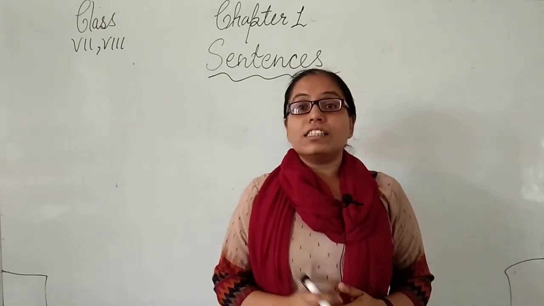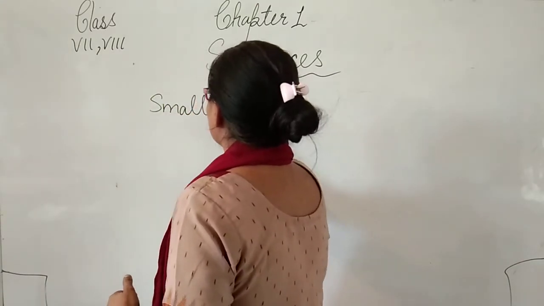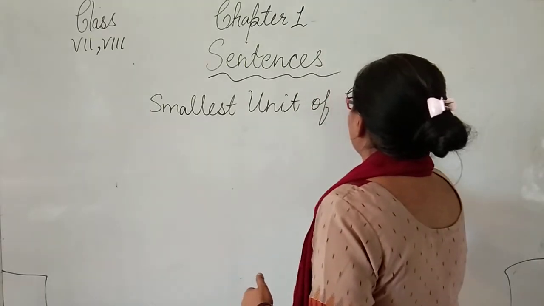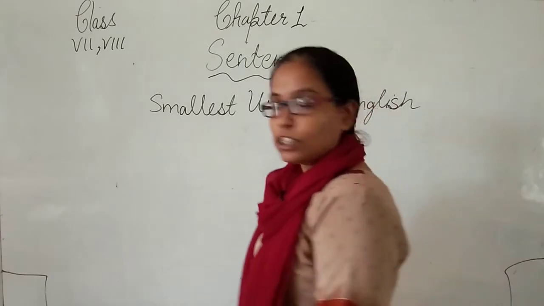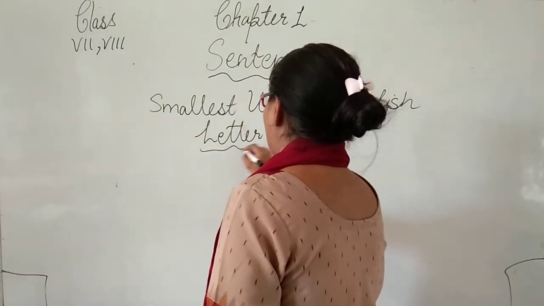First of all, I will clear you the very smallest unit of English. The very smallest unit of English is the letter. We can say alphabet.